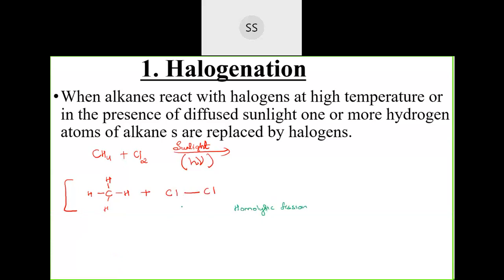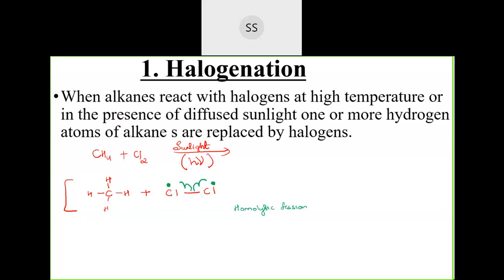the bond breaks in such a way that the shared pair of electrons is distributed to both the atoms, correct? One bond has two electrons, we know. So this bond will break down in this fashion. One electron will go to one chlorine atom, and the other electron will go to the other chlorine atom. So they will break down like this.